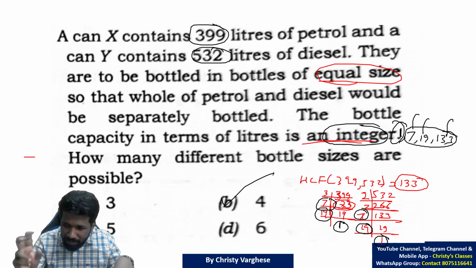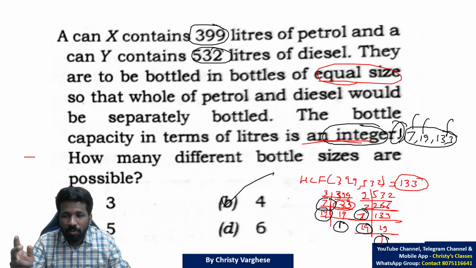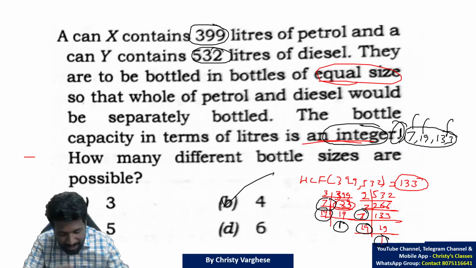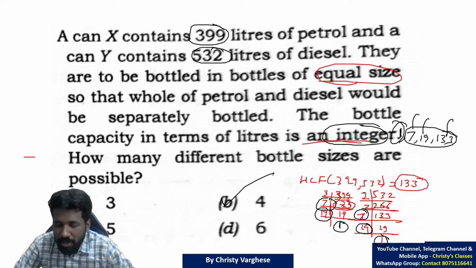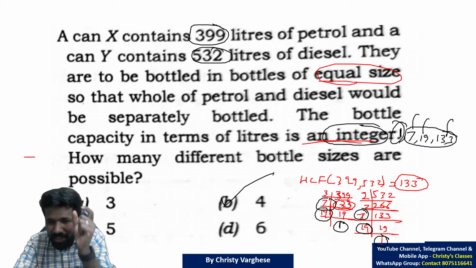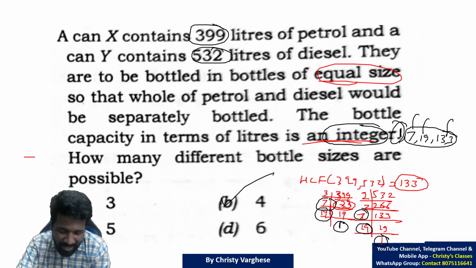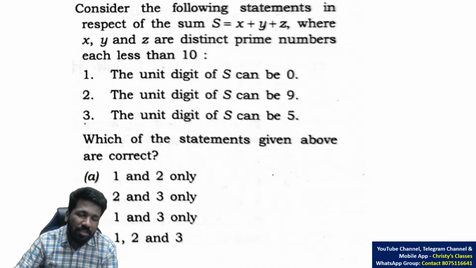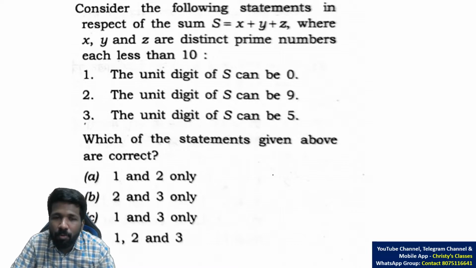I told them some cases where LCM or HCF can be used, but it cannot be generalized because in many cases factors or common factors are more important. That is why you should focus more on the concept rather than short tricks or memory tricks. Tricks can help you to an extent only, but the concept can help you solve more questions.